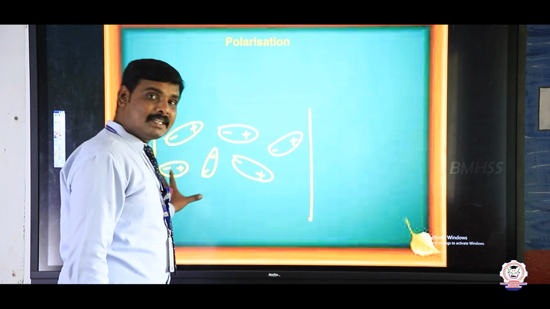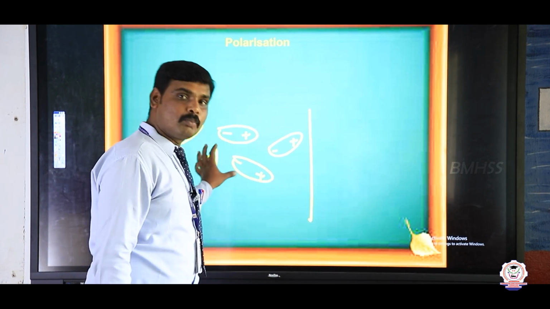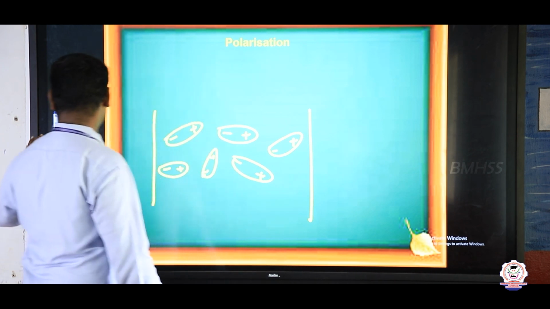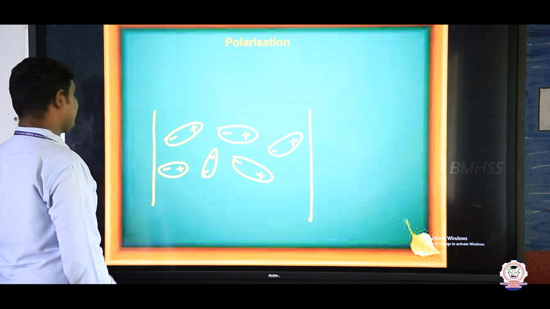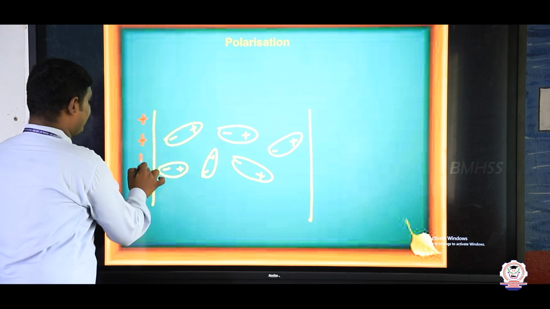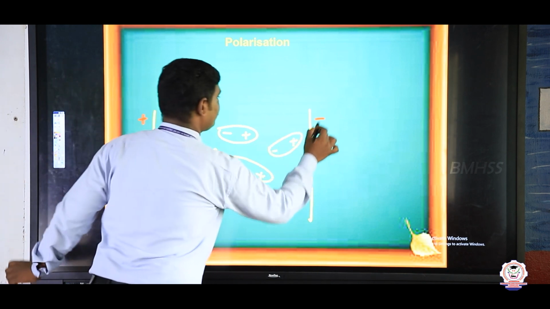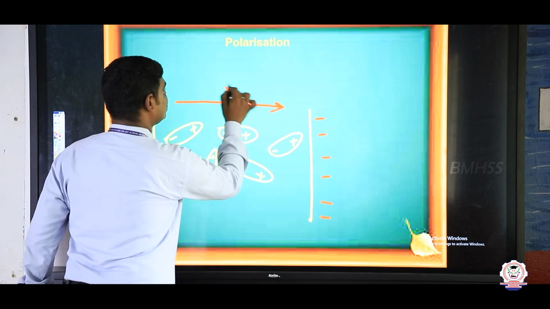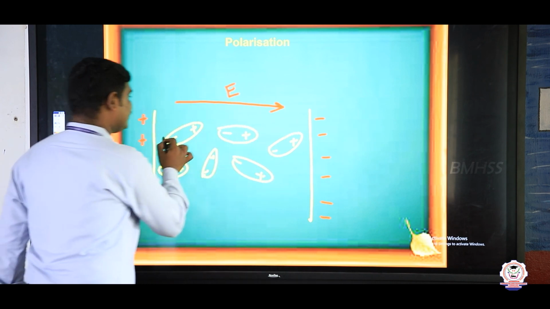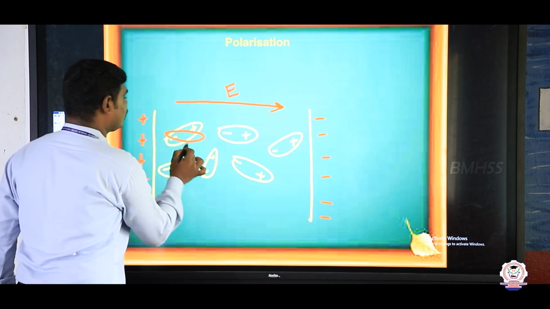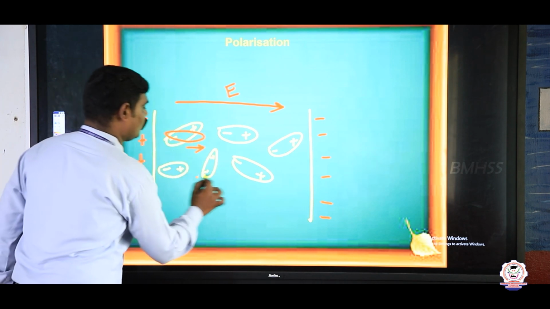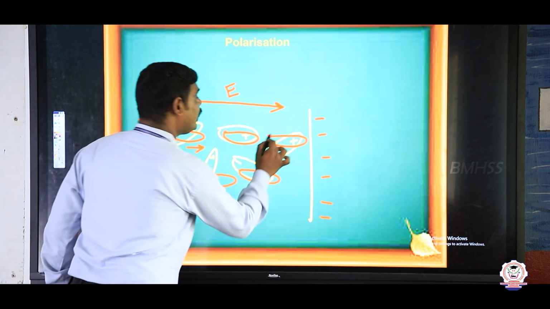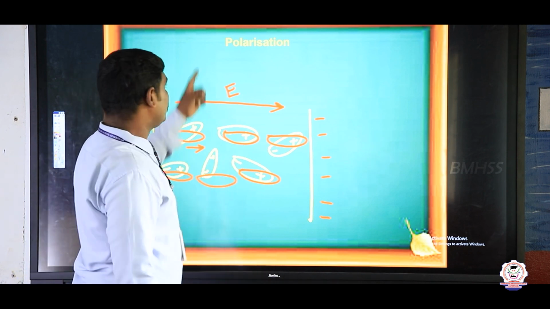So this is the absence of electric field. The dipoles are moving in random directions, right? When I apply a large amount of electric field, here I am applying the positive charge and the negative charge. The electric field moves from positive to negative, this is the electric field direction. At that time the dipoles will be aligned along the electric field direction. So all the dipoles will be aligned.